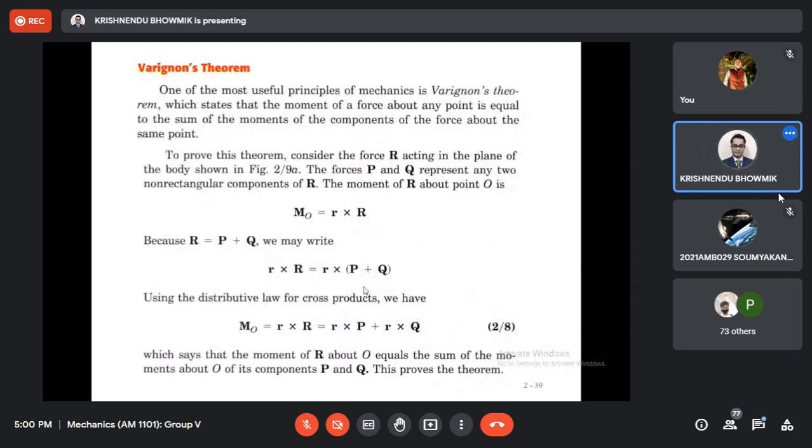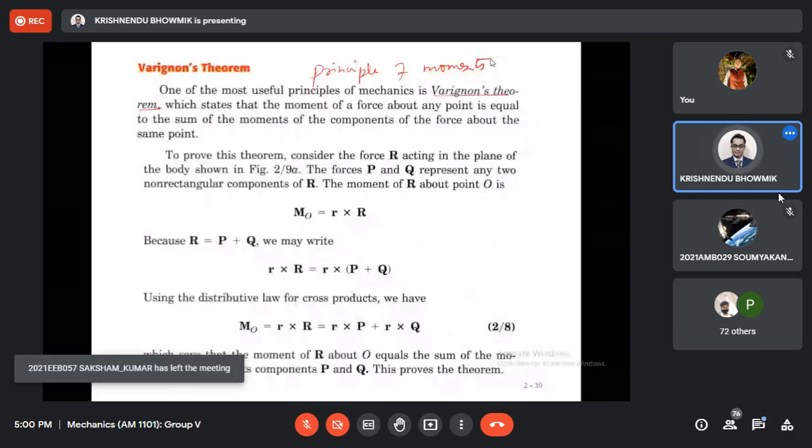It says the algebraic sum of moments of a system of coplanar forces about a point or about a moment center in their plane is equal to the moment of the resultant force about the same moment center.